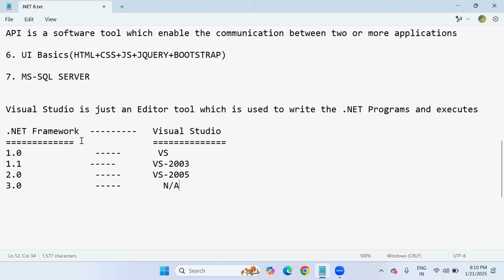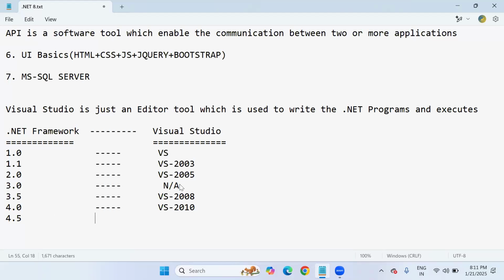Next, after 3.0, .NET Framework 3.5, with Visual Studio 2008. 4.0 with Visual Studio 2010.